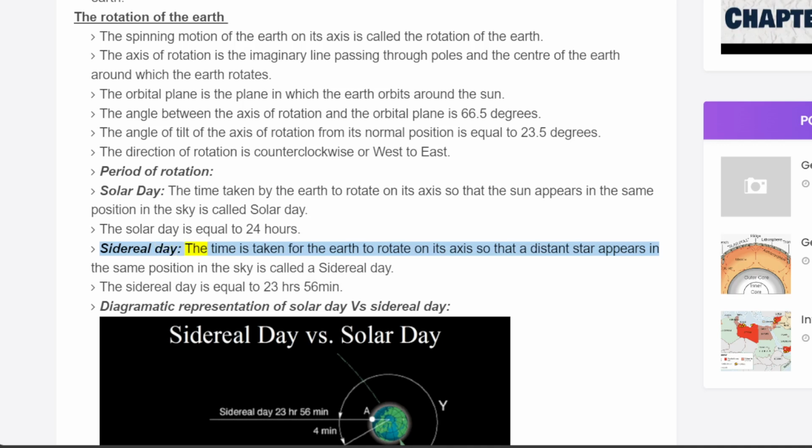Sidereal day. The time taken for the Earth to rotate on its axis so that a distant star appears in the same position in the sky is called a sidereal day. The sidereal day is equal to 23 hours 56 minutes. Diagrammatic representation of solar day vs sidereal day.